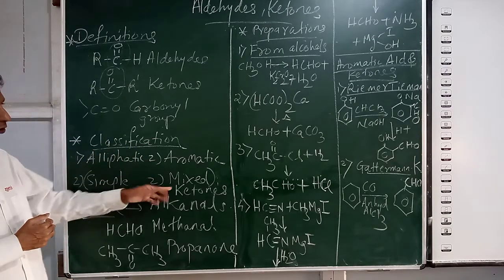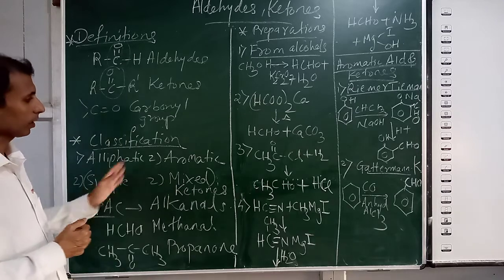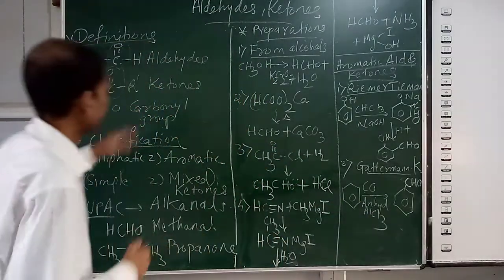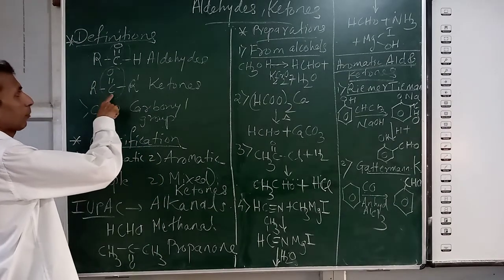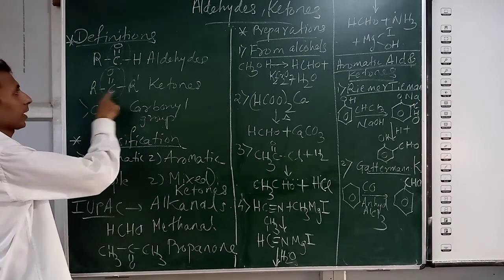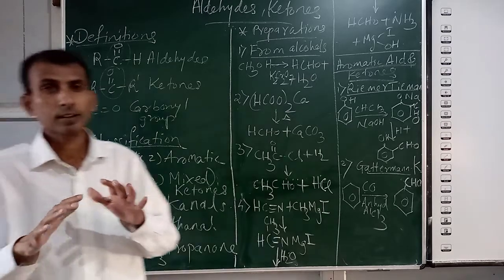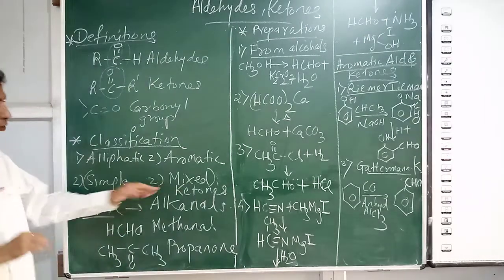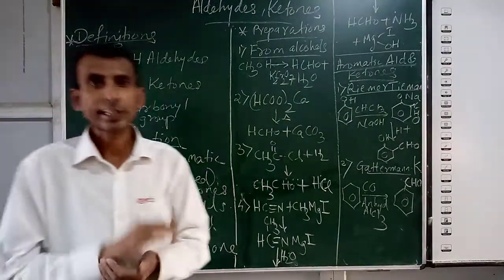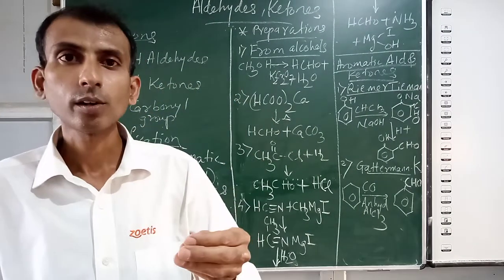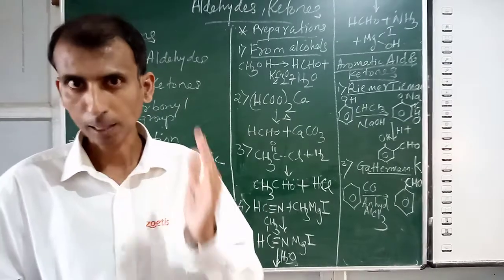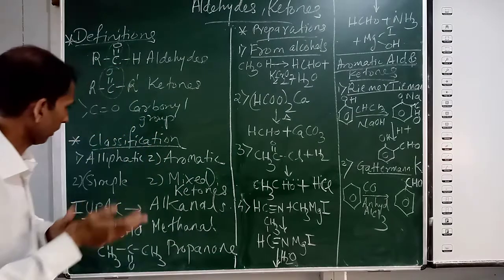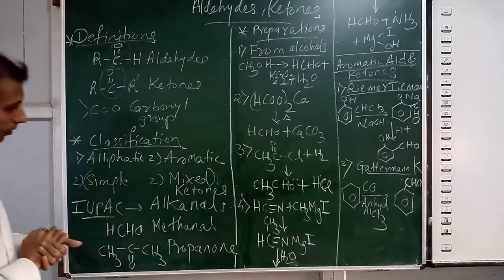Then the classification of ketones. Ketones can be simple or mixed ketones. Simple ketones means ketones in which the carbonyl group is attached to the same alkyl groups. Dimethyl ketone and diethyl ketone are examples. Mixed ketones means the ketones in which the carbonyl group is attached to different alkyl groups. For example, ethyl methyl ketone. That is the example.